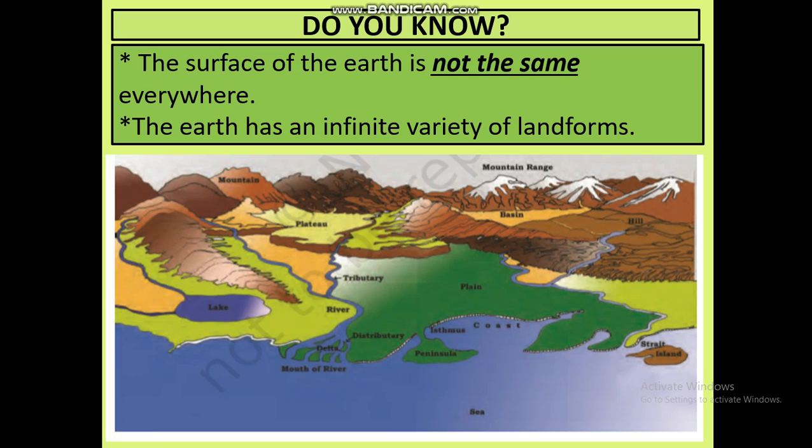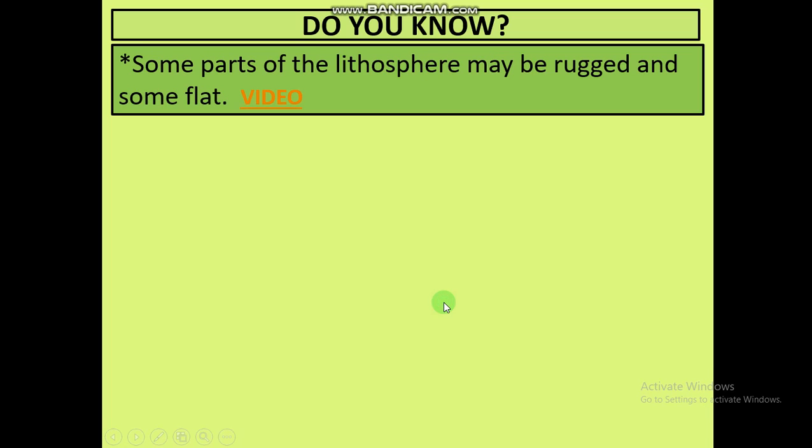Similarly, we also have a variety of clothes to wear. We don't wear the same types of clothes on all occasions. When you go to school, you wear uniform. When you go to a party, you wear casual dresses. When you go for trekking or jogging, you wear some other dress. So this way our earth is also a mixture of varieties.